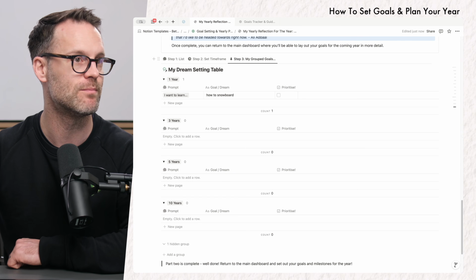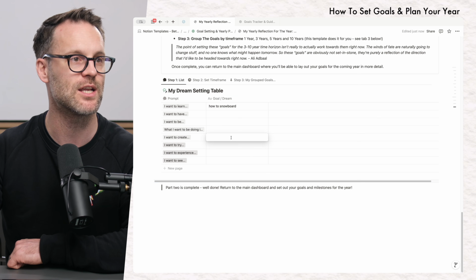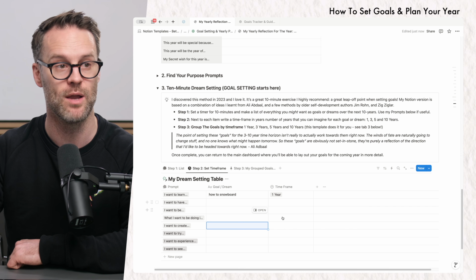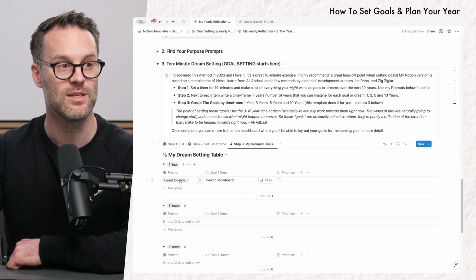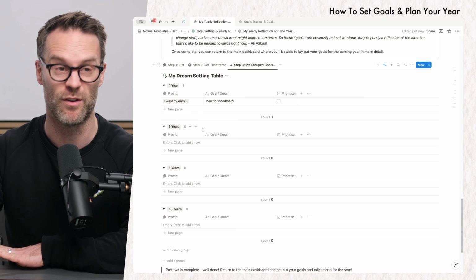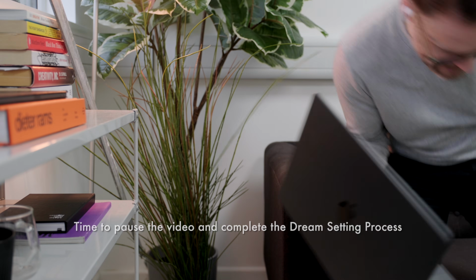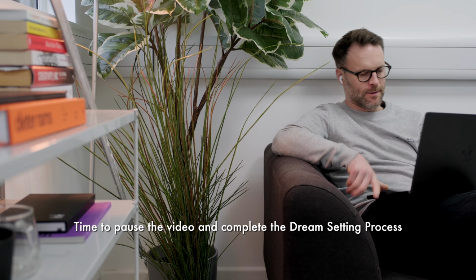So if I jump into my Notion space, you'll see that I have a rather nice little section for this. And you can list everything in. There's some prompts. I want to learn, I want to be, etc., etc. You can then link them to a time frame in this view, and then you can see them listed in those sections. That's the great thing about Notion, is it will simplify that process for you. So that's the idea. Take a moment to pause the video and follow this process, and I'll see you when you've got it done.